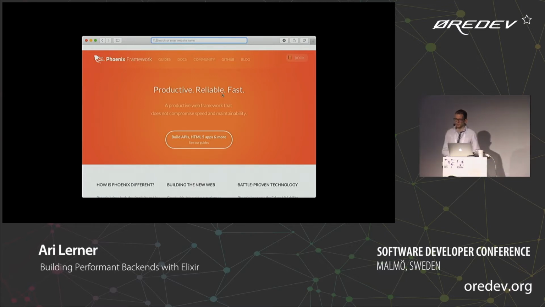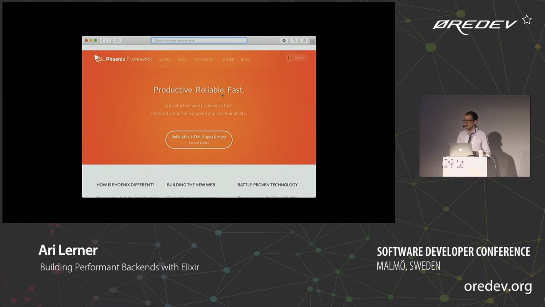Phoenix is awesome. Phoenix is kind of what Ruby on Rails is for Ruby, but for Elixir. We just walked through how to build our own web server and web handlers without any framework in the middle. We would do the same thing if we were using something like Sinatra in Ruby.